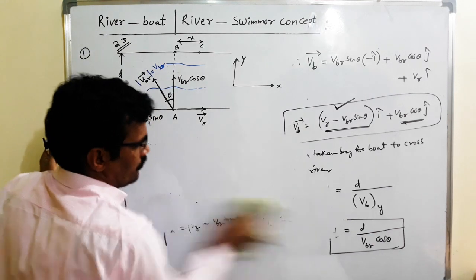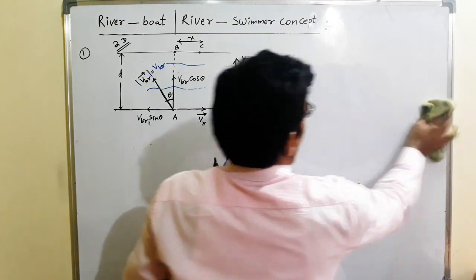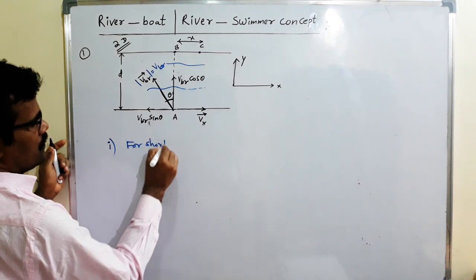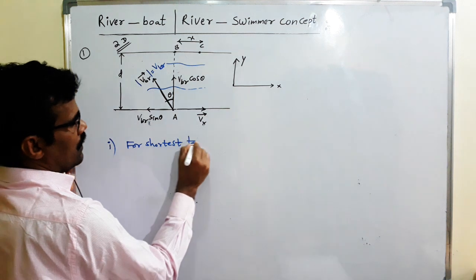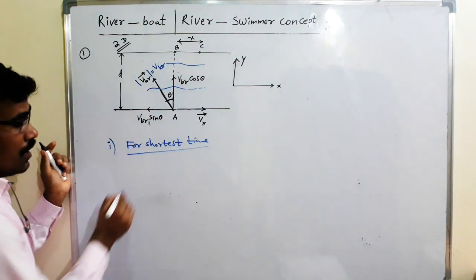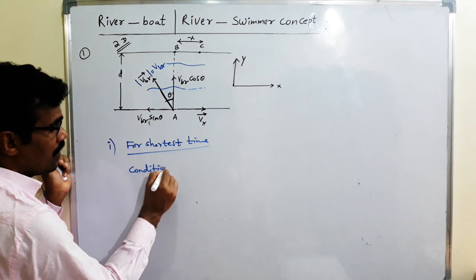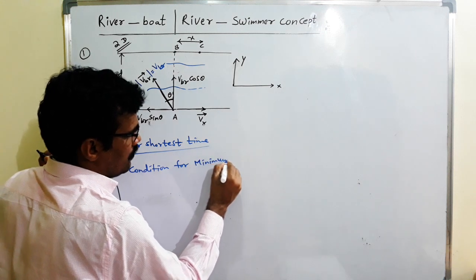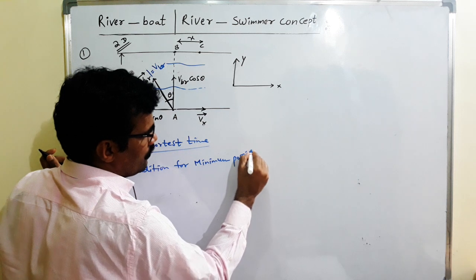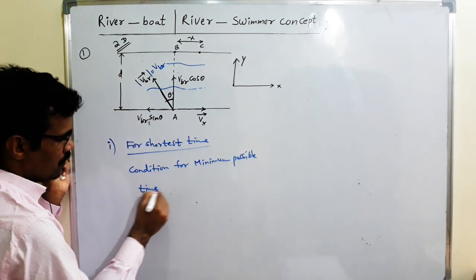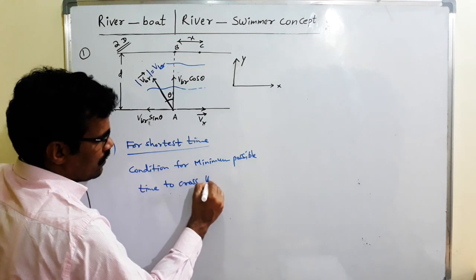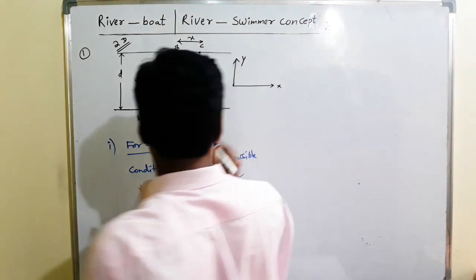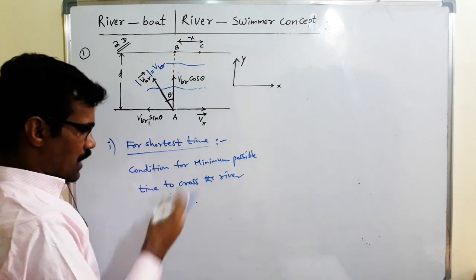Listen, students. The first case is for the shortest time, the condition for the minimum possible time to cross the river.